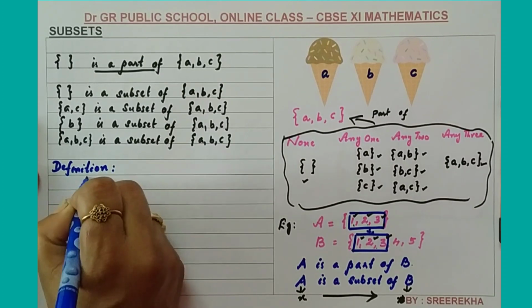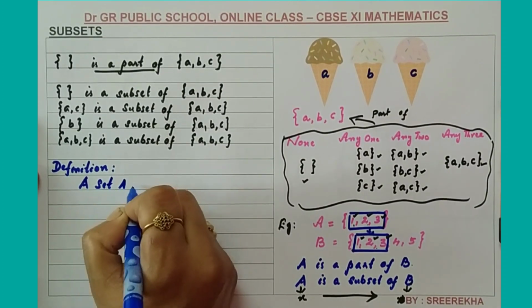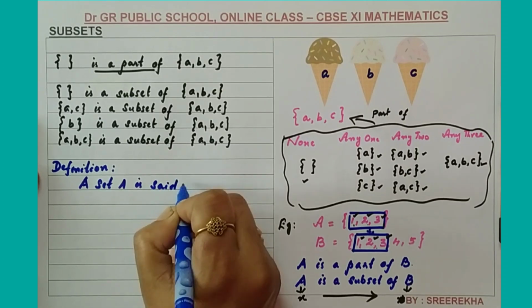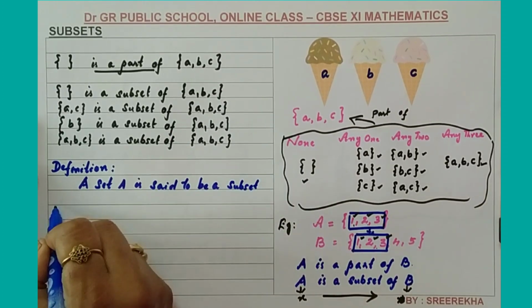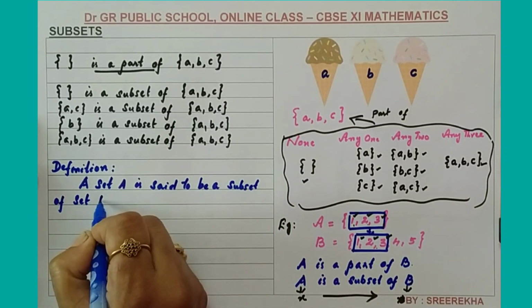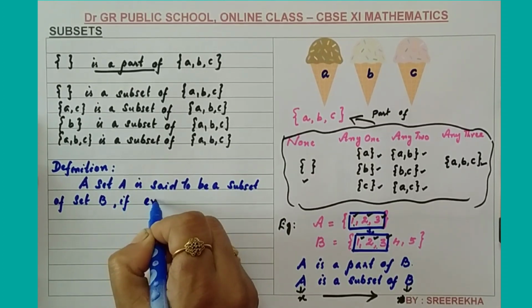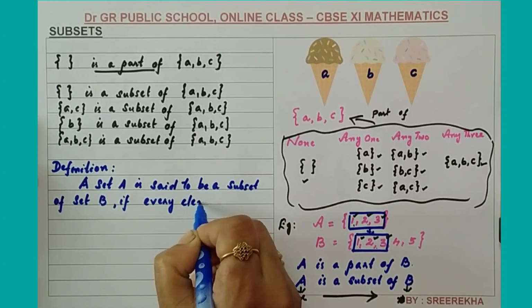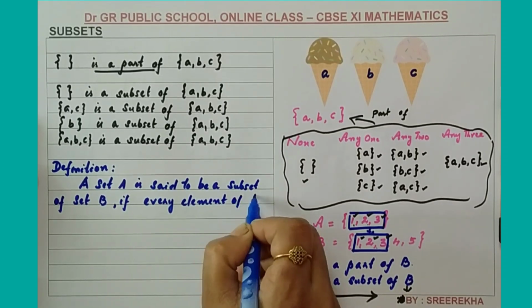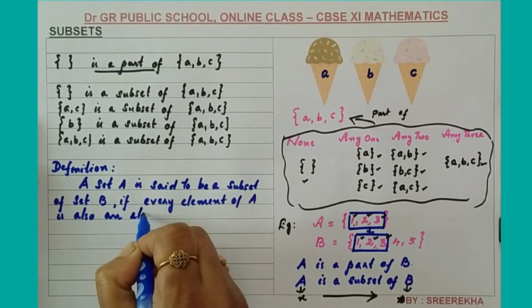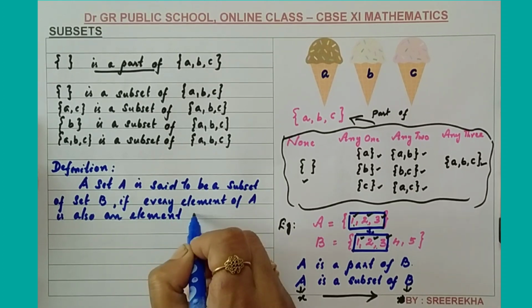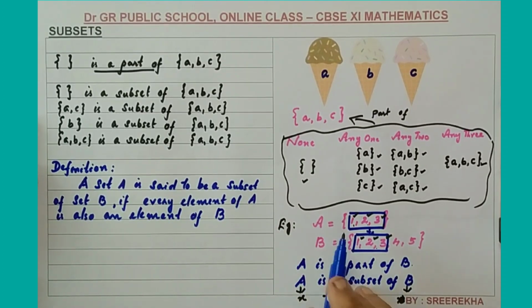A set A is said to be a subset of set B if every element of A is also an element of B. Each element of A is also an element of B, then you can say that it is a subset of.